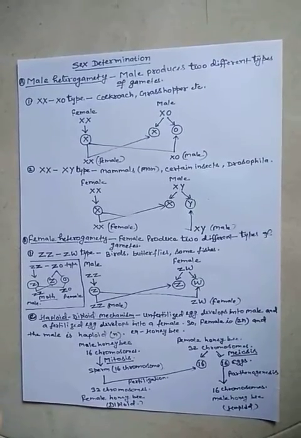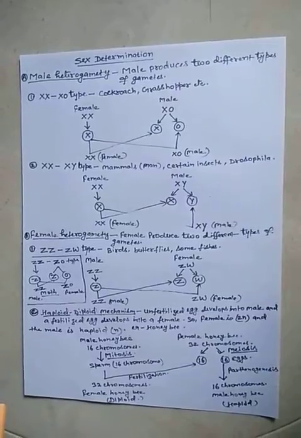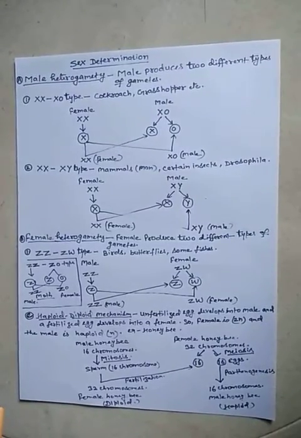He called that structure the X body, but he could not explain the significance of that body.